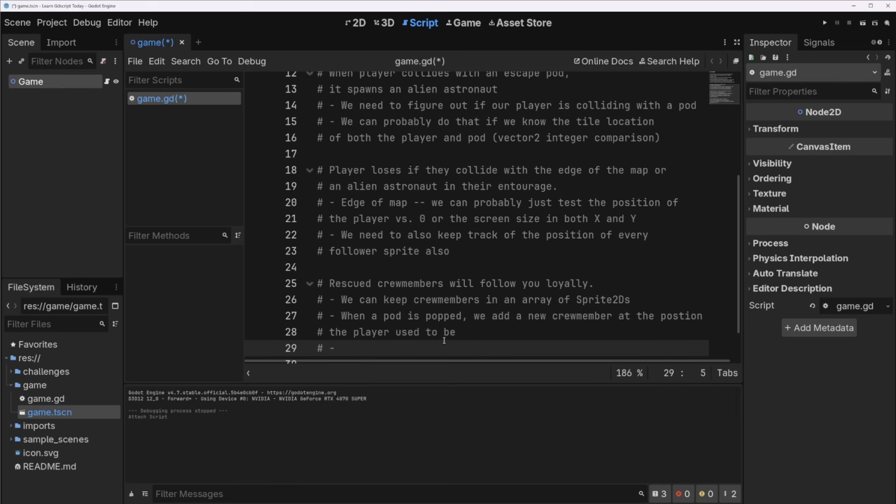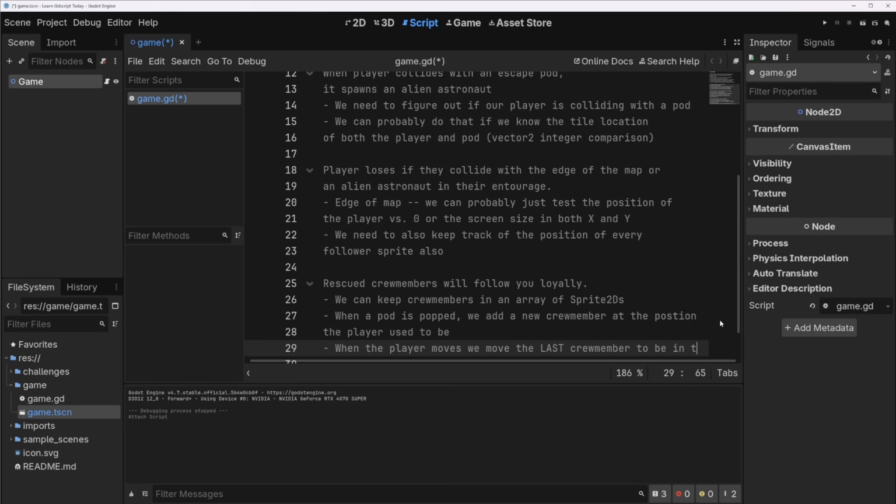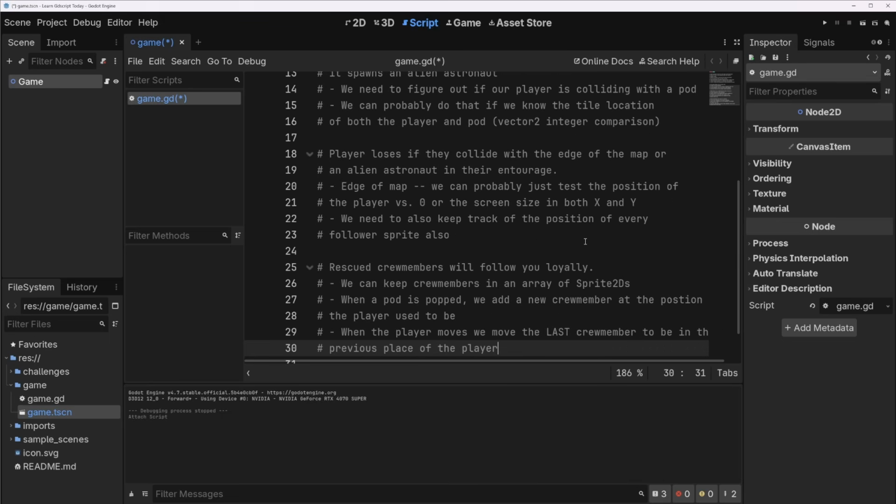And then when the player moves, and this is what I think is quite clever, if you can solve this in a different way, that's also good, but I think this is kind of fun, we move the last crew member to be in the previous place of the player. So rather than move every single crew member, we just move the final element in the tail to be where the player used to be. And that makes it look like it's moving because we aren't animating anything.